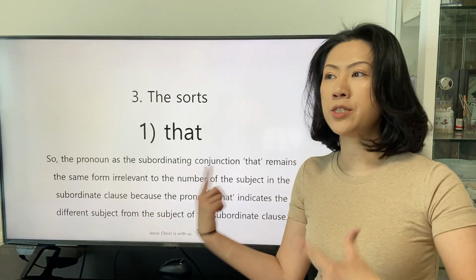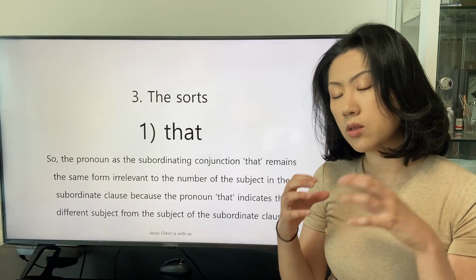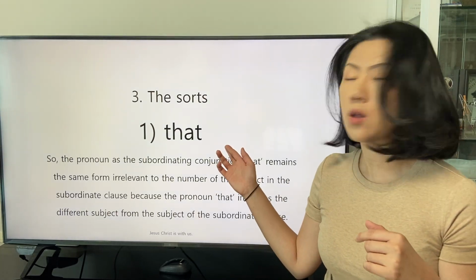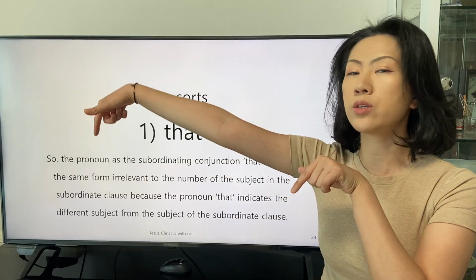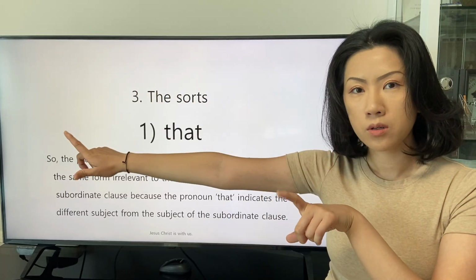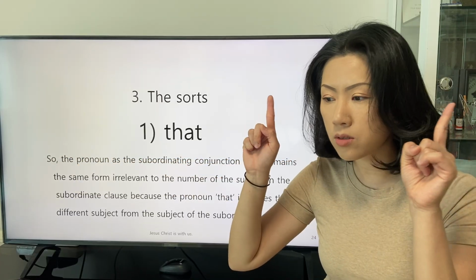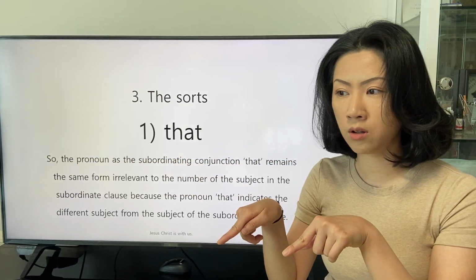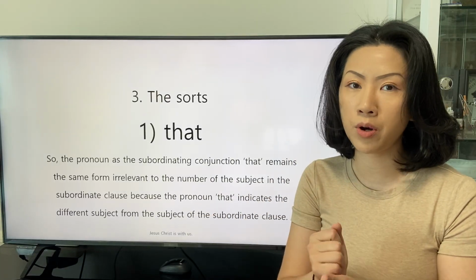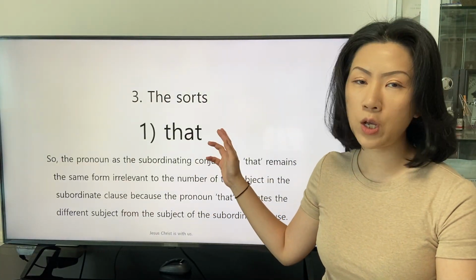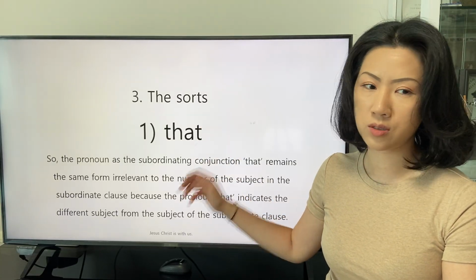This explanation is about the fact that the subordinating conjunction that indicates the whole part of the subordinate clause, not the subject of the subordinate clause. So we do not have to reveal the number of the object or objects like that or those.